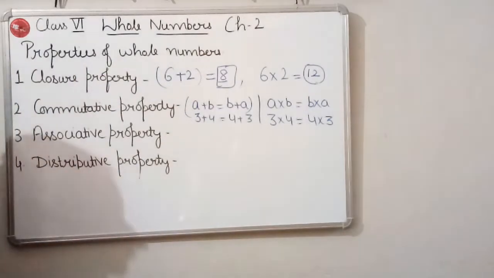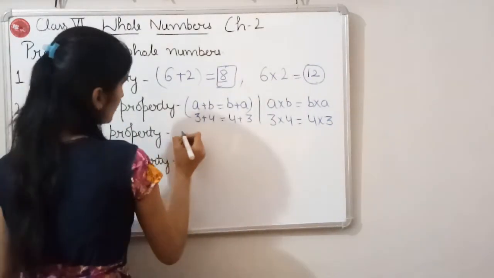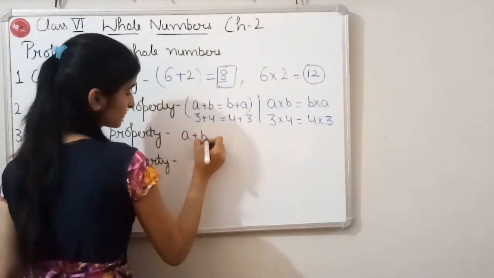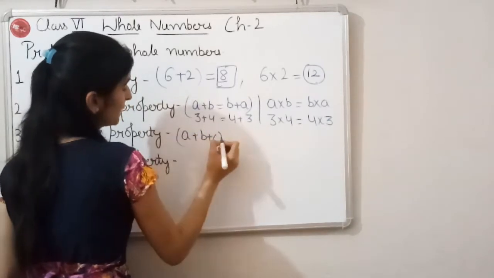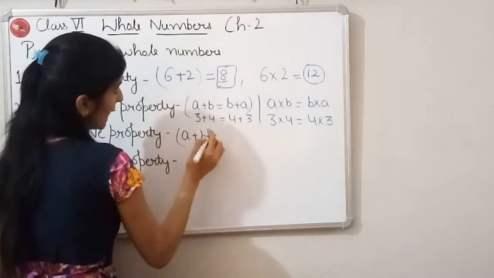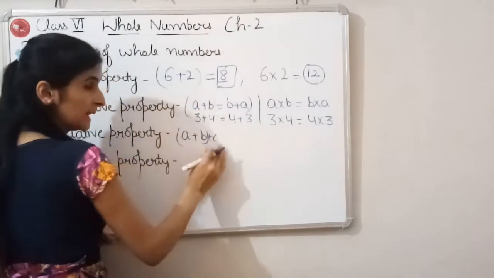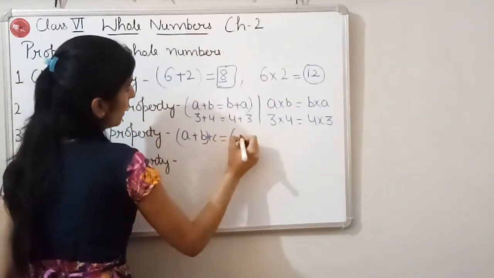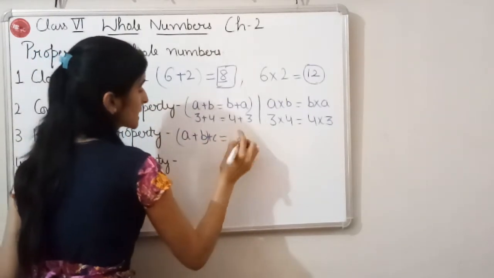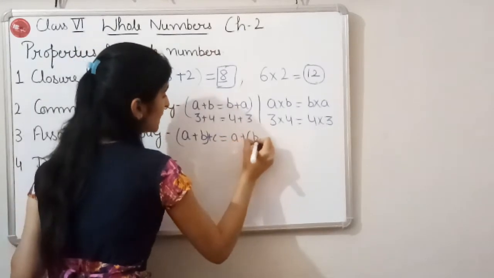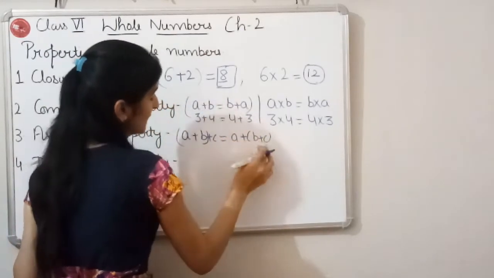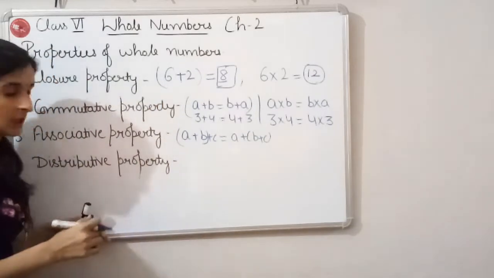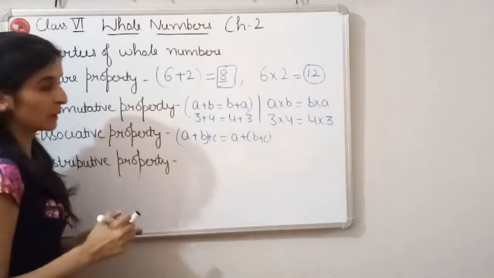Next is associative property. Associative means to form the groups. Suppose we are adding more than two numbers, A plus B plus C. These A, B and C are whole numbers.